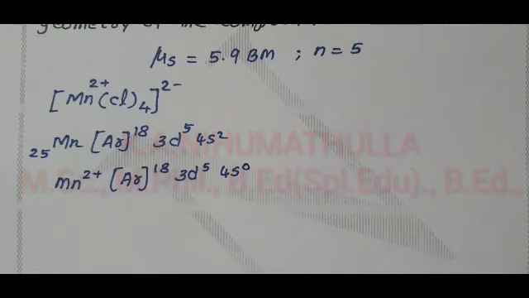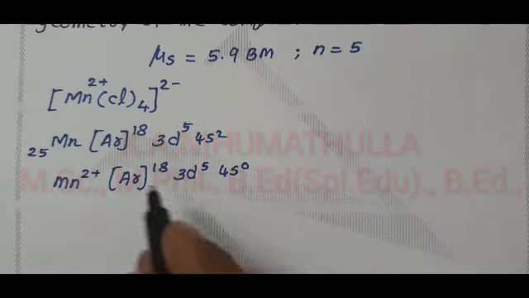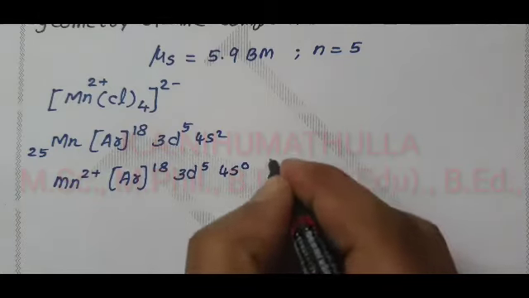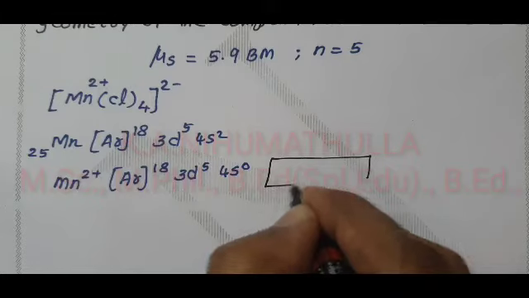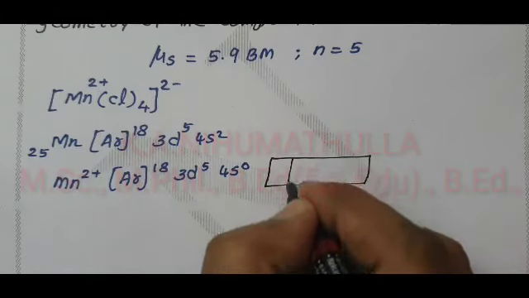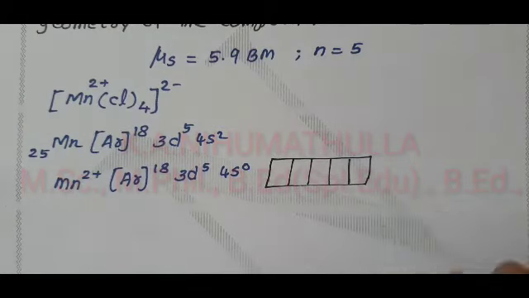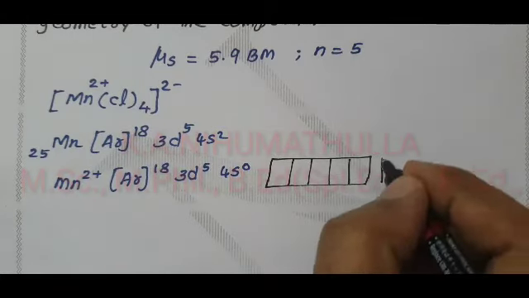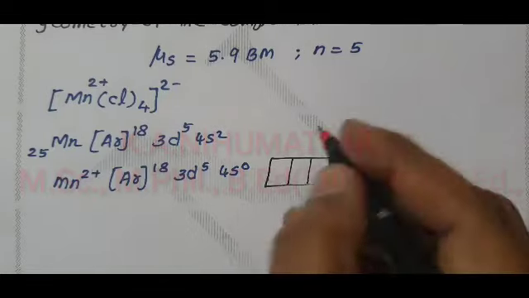Now I am going to draw the boxes for the 5 orientations of the d orbital. The d orbital has 5 orientations: dxy, dyz, dzx, dx squared minus y squared, and dz squared. The 4s has only one orientation. Fill the electrons in the 3d and 4s orbitals.